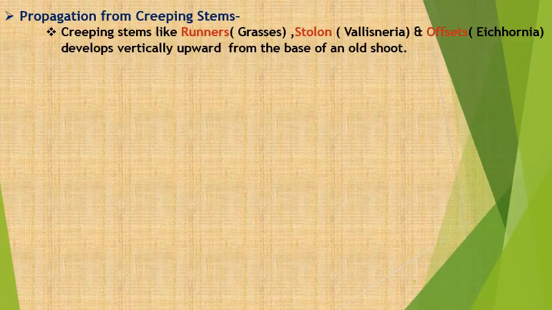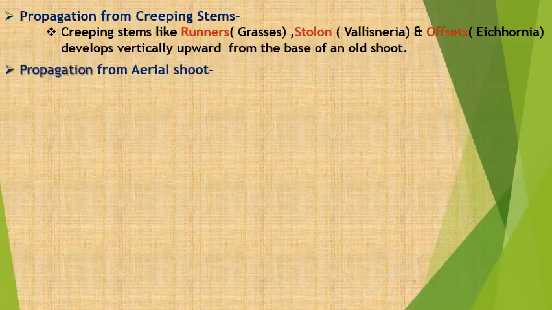For that we can select the example of grass; stolon, that is related to Vallisneria; and offsets, that is Eichhornia. Very important for a one word answer, Eichhornia is also considered the terror of Bengal. It develops vertically upward from the base of an old shoot.